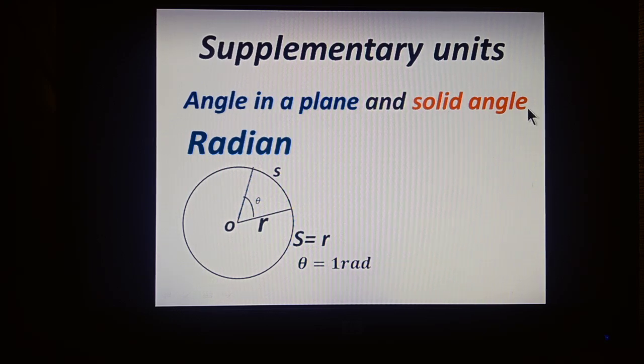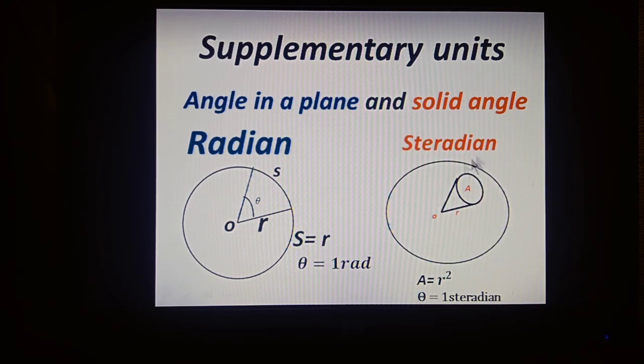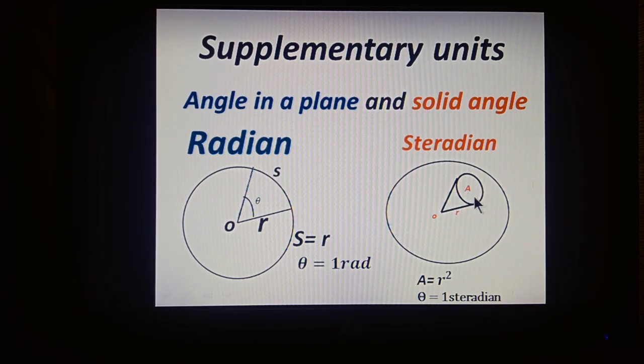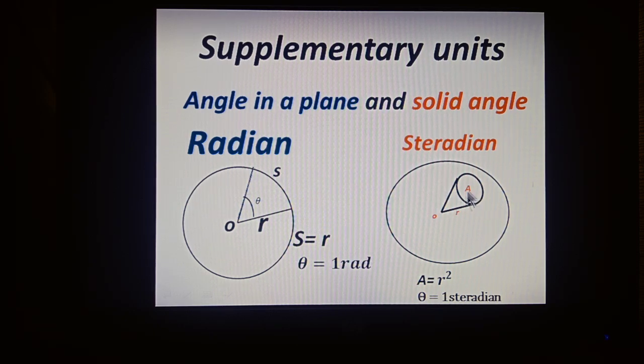And second is solid angle. Solid angle is a three-dimensional angle that is made by the surface of a sphere at the center of the sphere. Let a surface of area A make a certain solid angle at the center of that sphere.